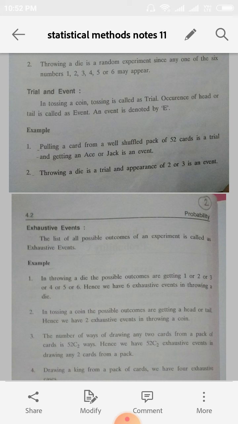First let us know about the cards. Out of 52 cards, how many are red and how many are black? There are 26 red and 26 black cards. There are 4 varieties of cards: spade, club, heart, diamond. Spade and club are black, and heart and diamond are red. Each category contains 13 cards. So spade 13, club 13, heart 13, diamond 13. So 4 into 13 we get 52.